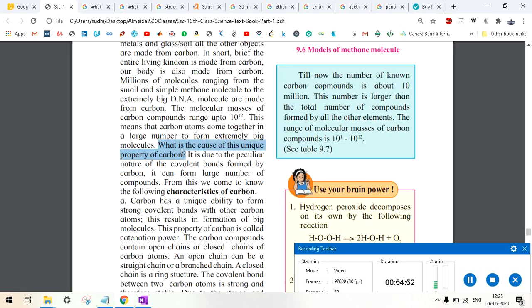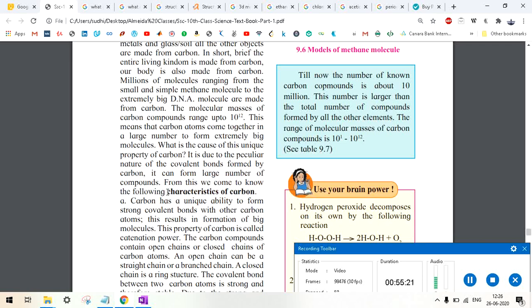The scientists were curious why only carbon was able to form this many molecules. It is due to the peculiar nature of the covalent bonds formed by carbon. It can form a large number of compounds. So they are saying that because of the nature of carbon and the covalent bond that it forms with other atoms, it is able to form a large number of compounds. From this we came to know about the characteristic of carbon.